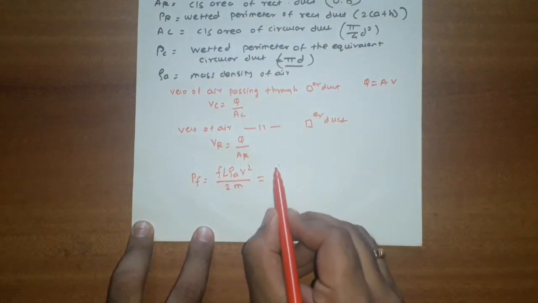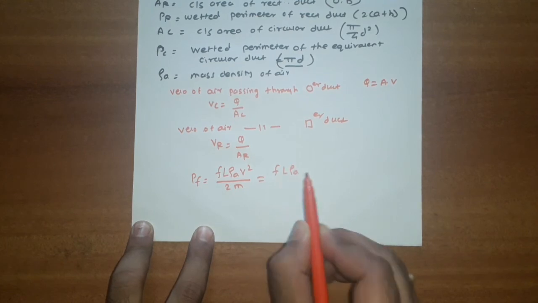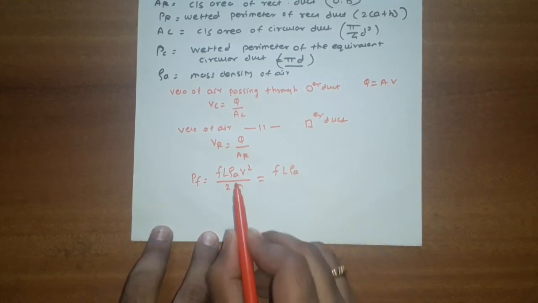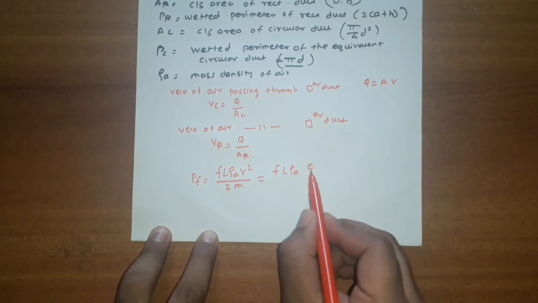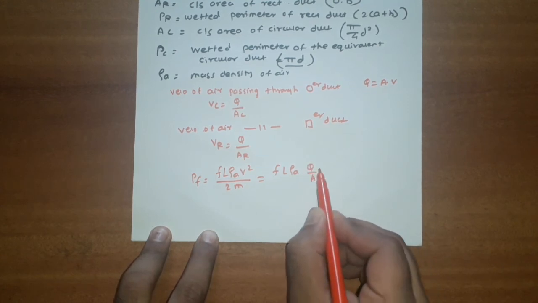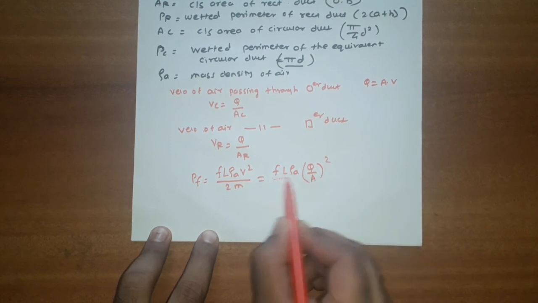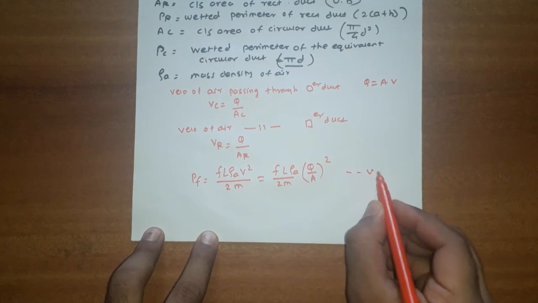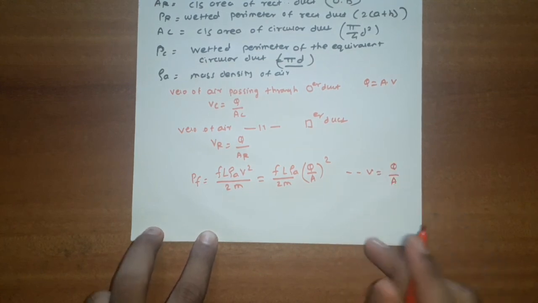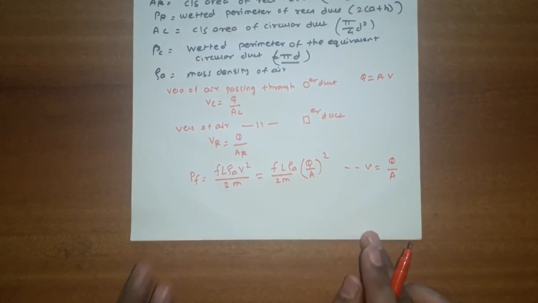So we will get F L rho A, replace V by Q divided by A, so it is Q divided by A bracket square divided by 2 into M, because V is equal to Q divided by A.